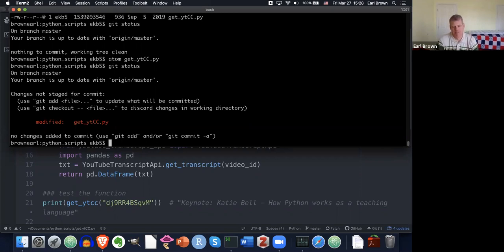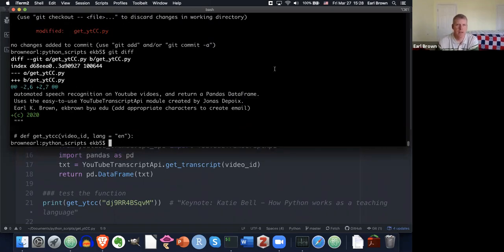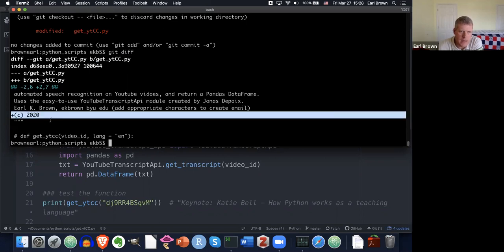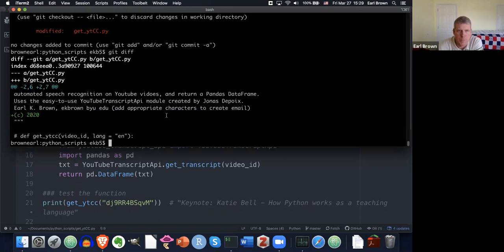And I think if I do git diff, I just typed in git space diff, and it said, okay, within this script, you've got a change here. You added, the green means you added something to it. You added that, okay? And so I said, okay, thanks, that's good to know. Now, if that change were important, like it was an actual change in the functionality of the software, and I wanted to push it out to my GitHub repository out on the internet so other people out there could see that change and use it, this is how you do it.